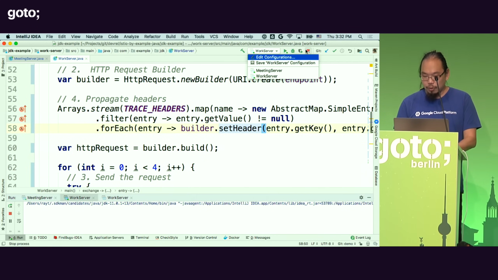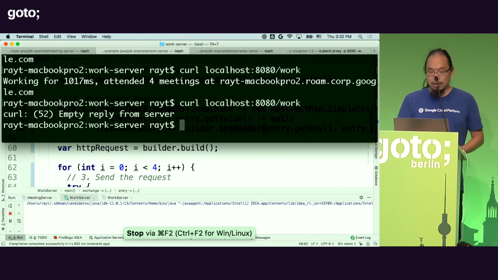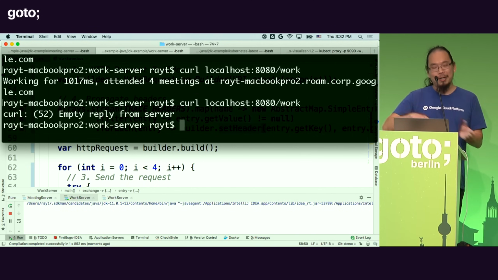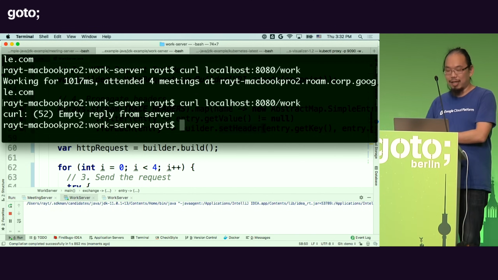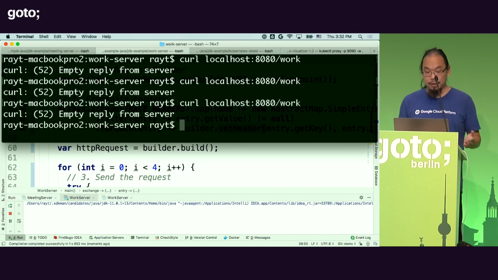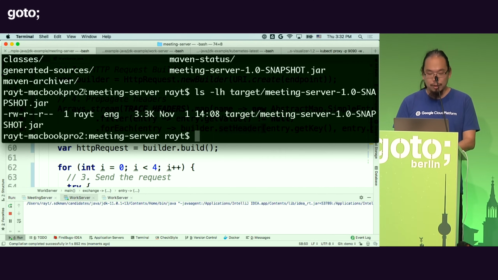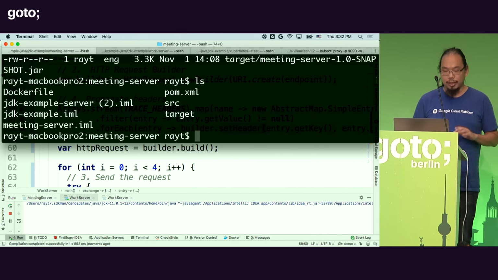However, if I actually go ahead and stop the backend, now if I make the call, the error propagated all the way back up to the very first service, right? Because there's no circuit breaking here. There's no magic. Of course, if the connection doesn't work, it doesn't work. But we're going to deploy this same application into the Istio environment through Kubernetes right now, okay?